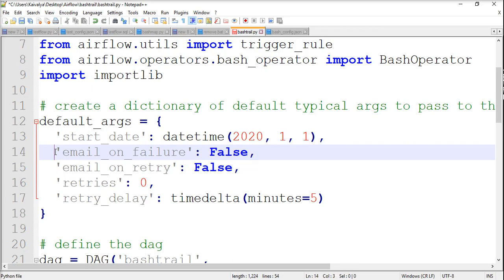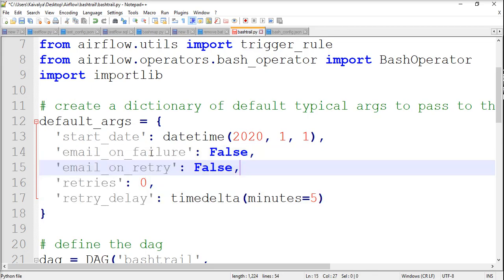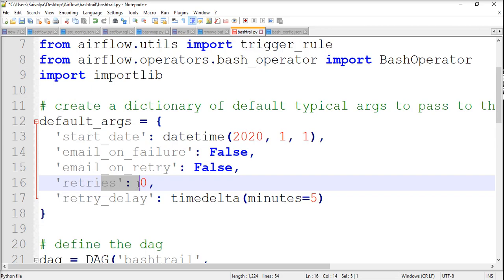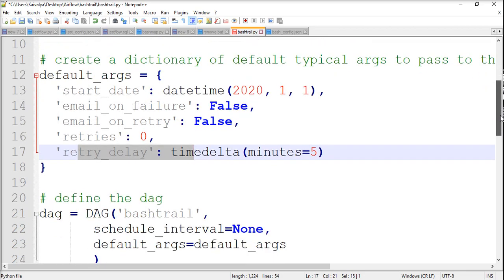Then there are a few other default arguments you can use if required, like email on failure. If it is true, this DAG will send an email if the DAG fails. Email on retry, then the number of retries, and a retry delay, so after how much time I want to retry this DAG.